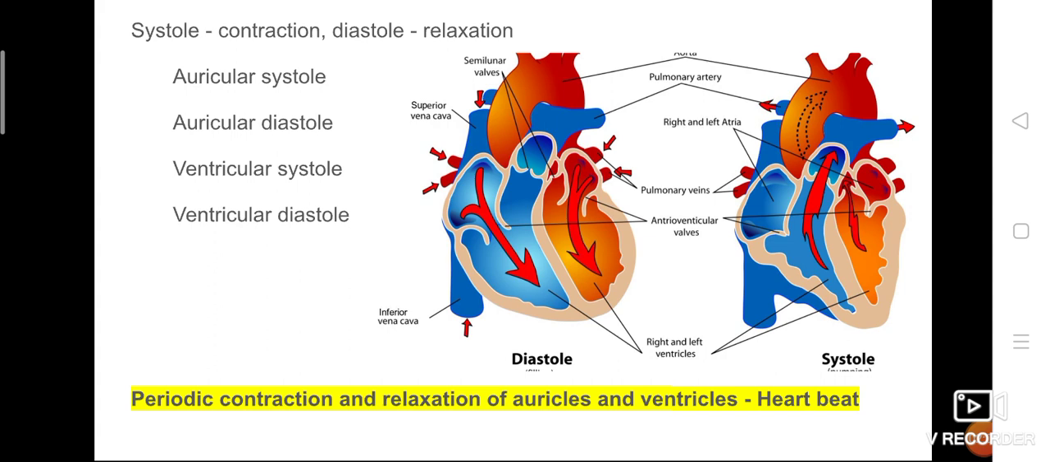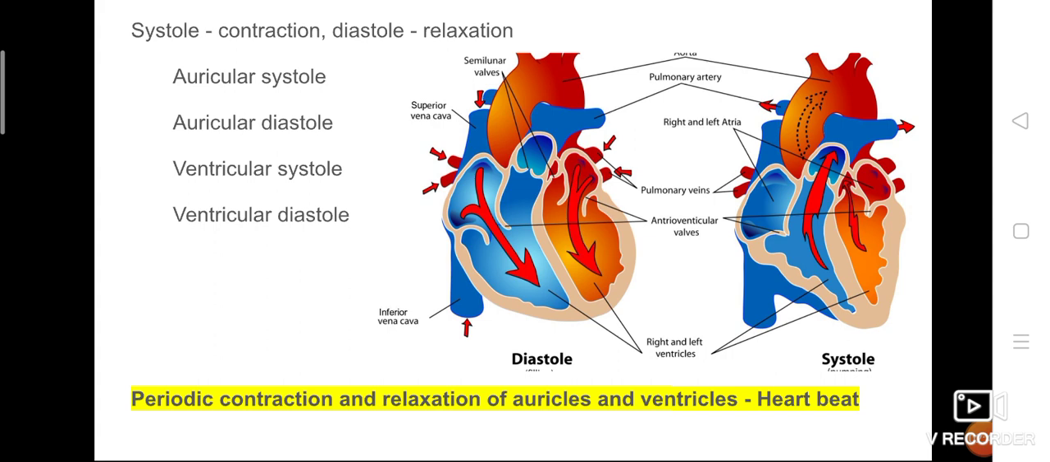Now we are going to see two new terms regarding the heartbeat. One is systole and another one is diastole. Systole means nothing but contraction. Diastole means relaxation.